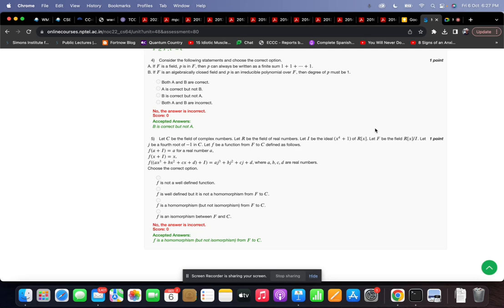Then choose the correct option. Option A says that f is not a well-defined function.